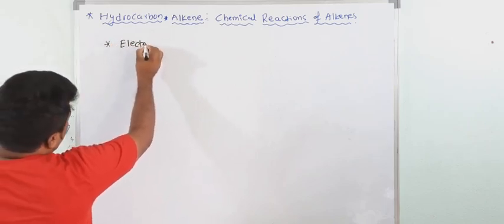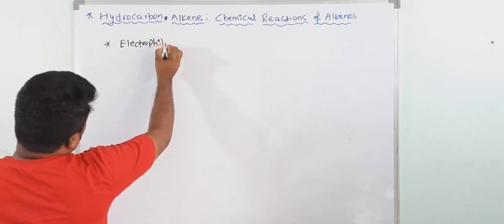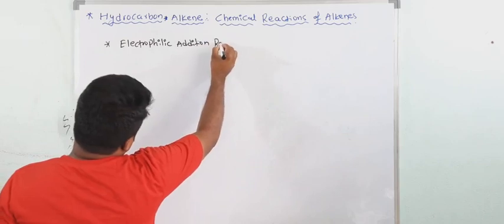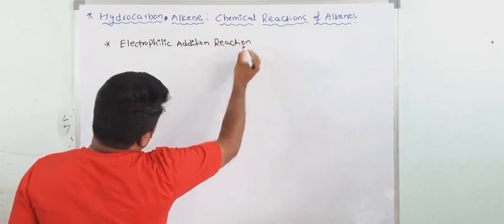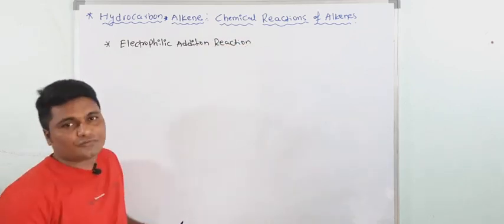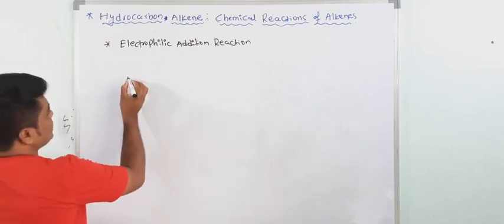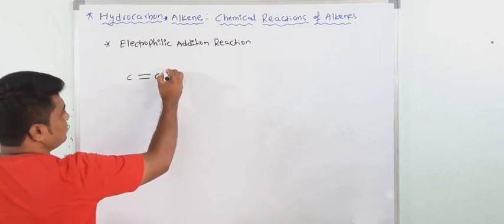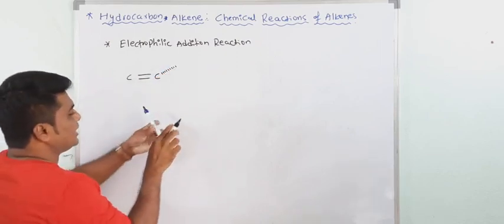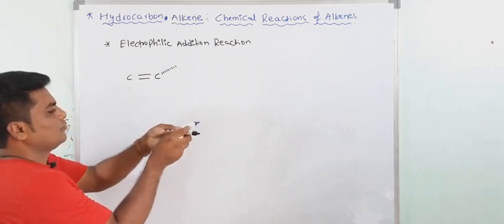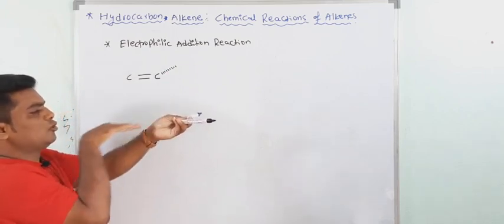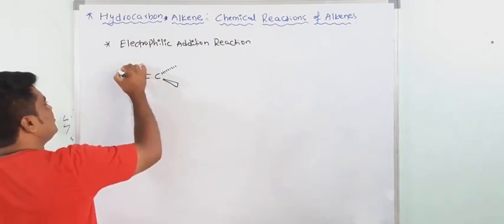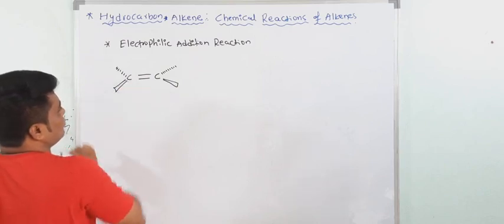Electrophilic addition reactions. Let me explain the general process of electrophilic addition. I am writing here an alkene, and I am representing it like this. This is below the plane, this is above the plane, and this is a pi bond. Here also, same, below the plane and above the plane.